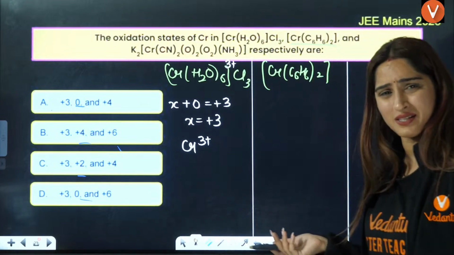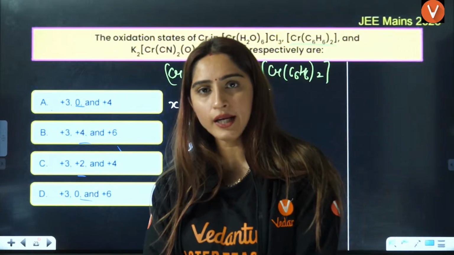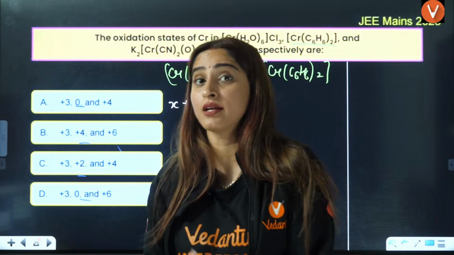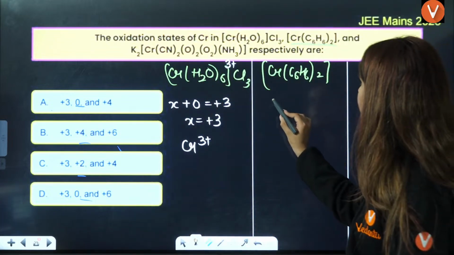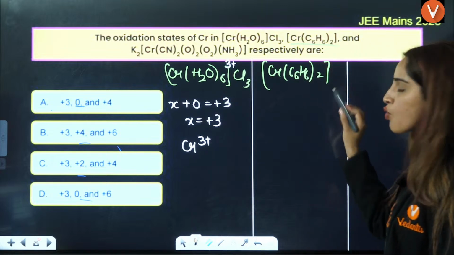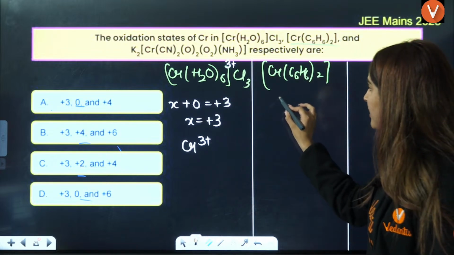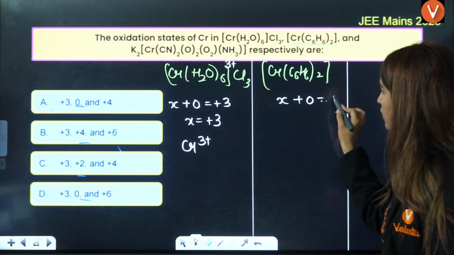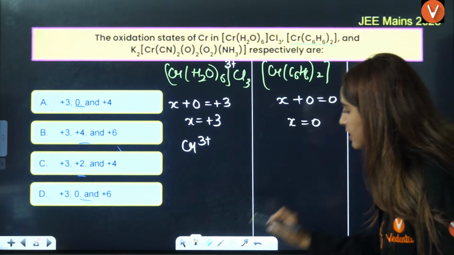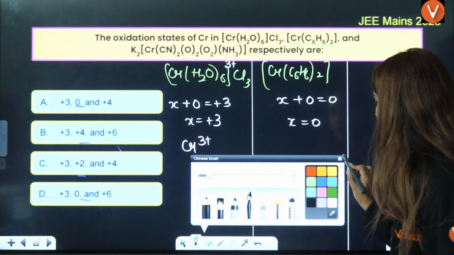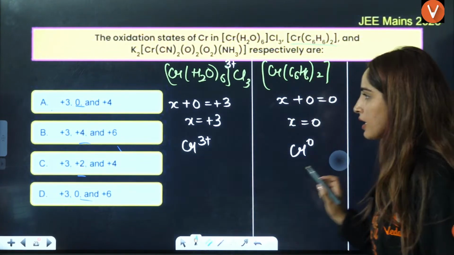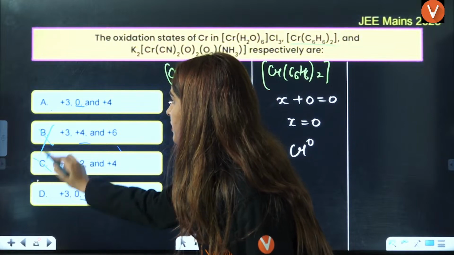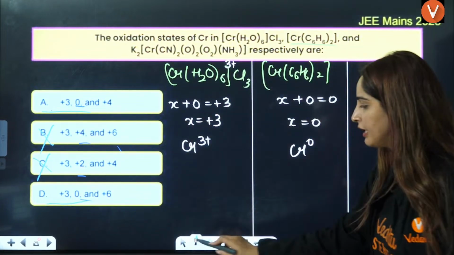Benzene has no charge if it has all the 6 hydrogens, so this is also a neutral ligand. There is no charge, no counter ion here, so X plus 0 equals 0. So here chromium exists in 0 oxidation state. So this is eliminated, either option A or option D.